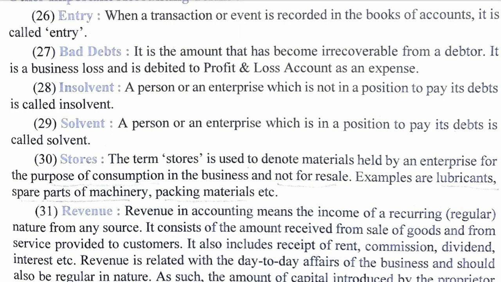In Hindi we call it Diwaliya ho jana. Solvent, a person or an enterprise which is in a position to pay its debt is called solvent. So if a person is able to pay the debts, payment to the creditors or payment of installments of loans, all this payment, if the person is able to do so, that person is solvent.